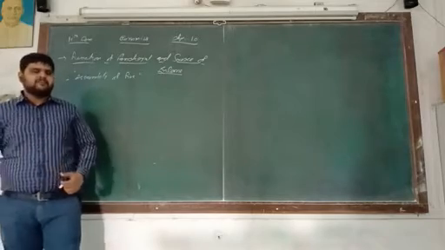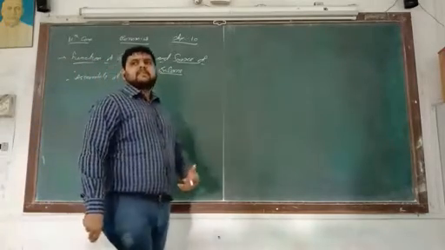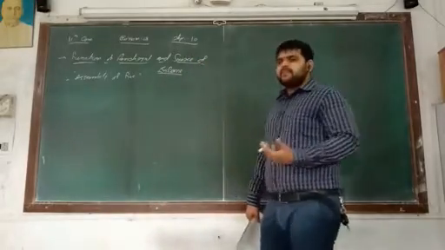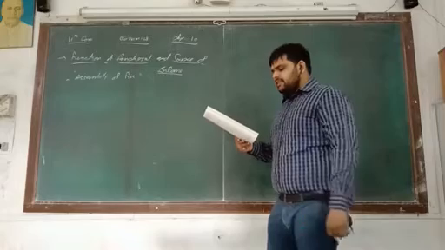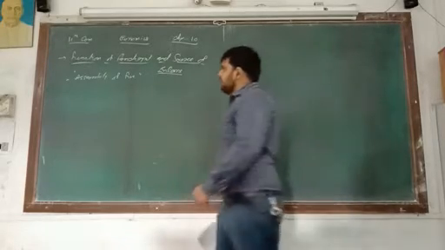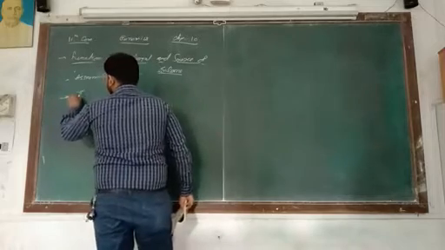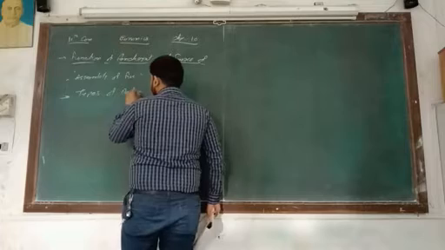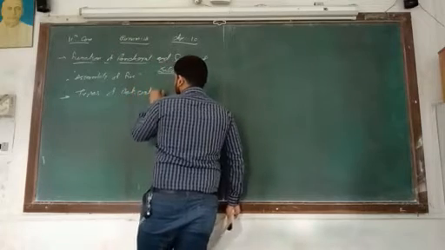Okay, so this is the first point: functions of the panchayat and their sources of income. Second topic: types of deficit in budget.